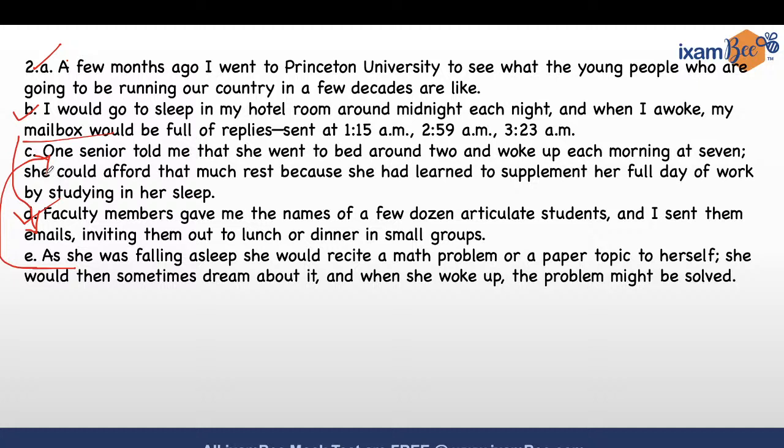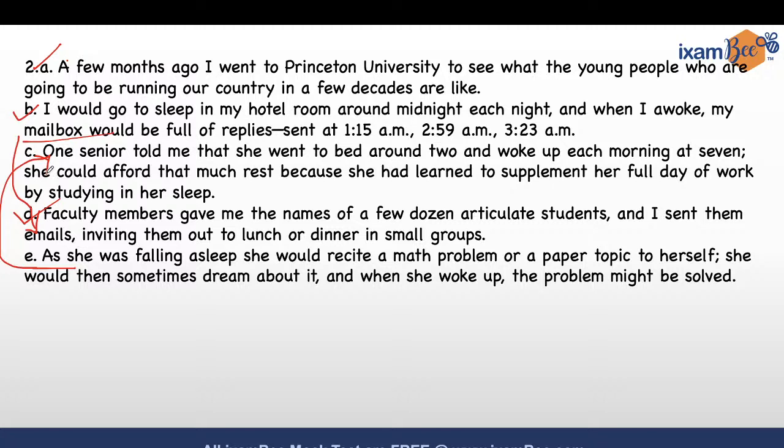So one senior told me that she went to bed around 2 and woke up each morning at 7. And E is telling you something else, more information about her lifestyle. As she was falling asleep, she would recite a math problem or a paper topic to herself. She would then dream about it. And when she woke up, the problem might be solved.